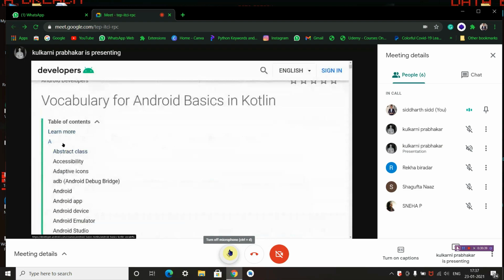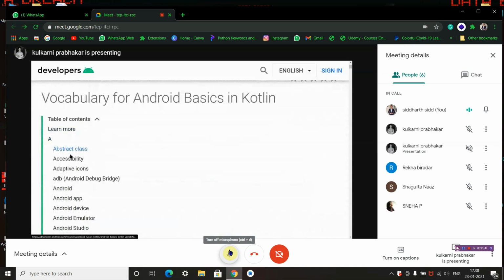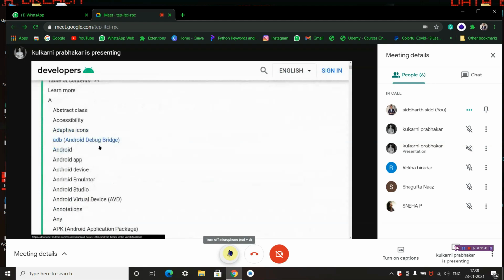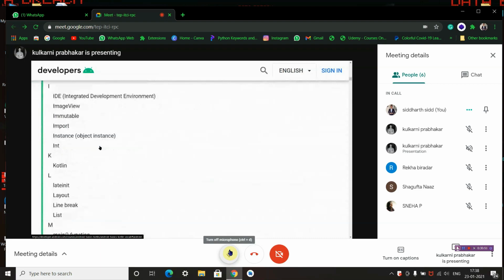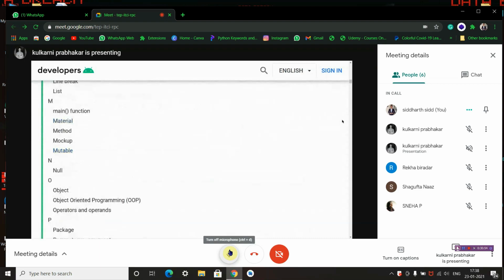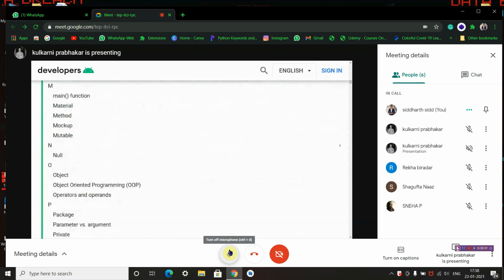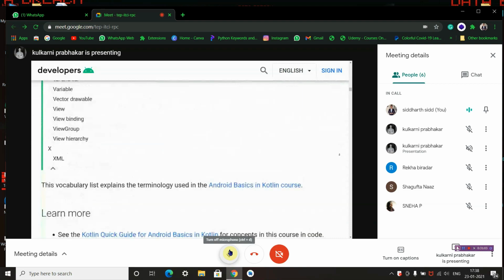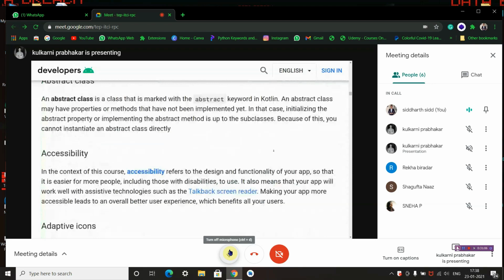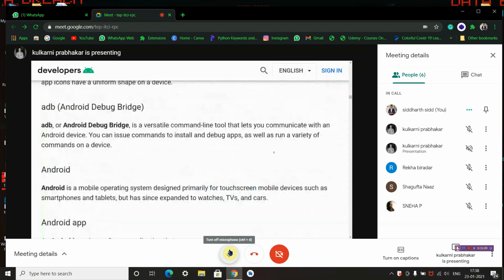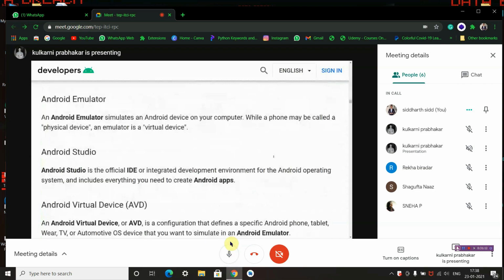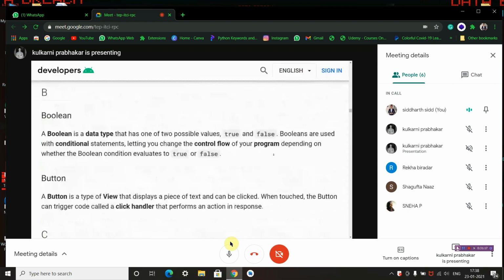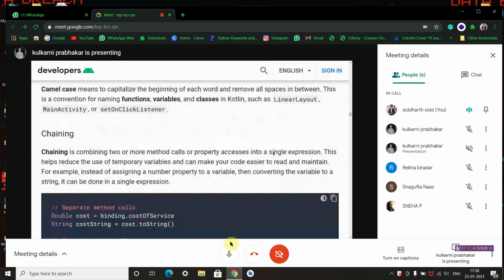The table starts from abstract class, accessibility, adaptive icons, ADB, Android Debug Bridge, and all these things through T, U, V, X till Z. The whole definitions you can also find here. As you can see, I'm scrolling down the screen. All these things are available, so I recommend you go check them.